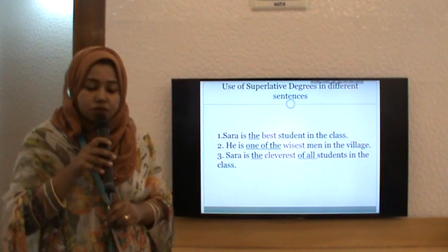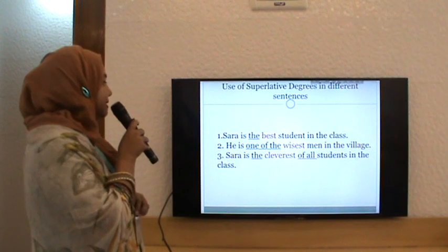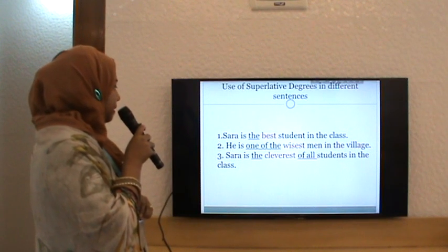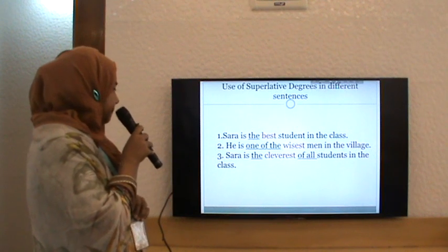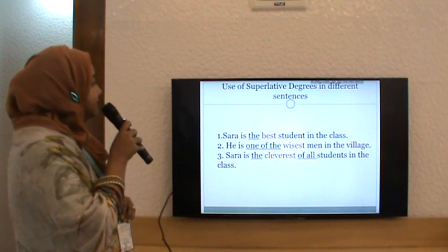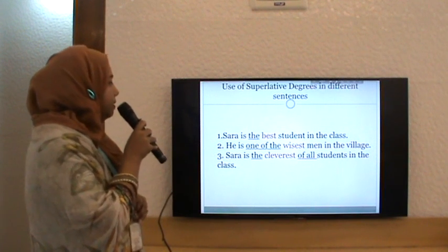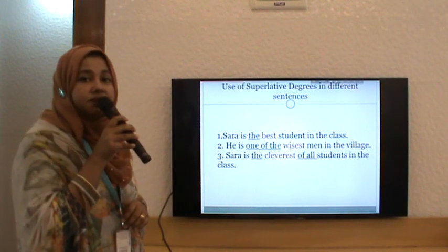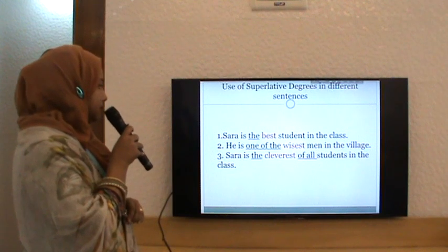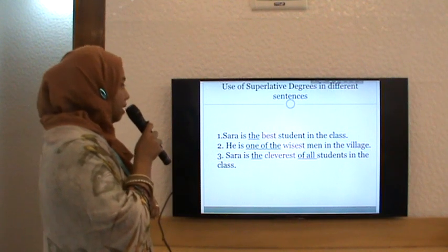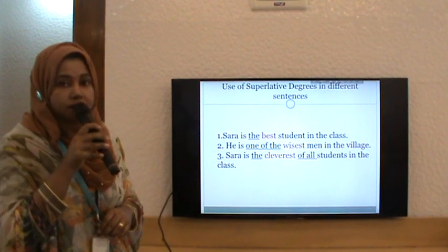So let us see the use of superlative degree in different sentences. First example, Sarah is the best student in the class. Number 2, he is one of the wisest men in the village. Number 3, Sarah is the cleverest of all students in the class. So here, best, wisest, cleverest, 3 superlative degrees. And see, I have underlined few words like the, phrase one of the, and in third sentence, the and of all.